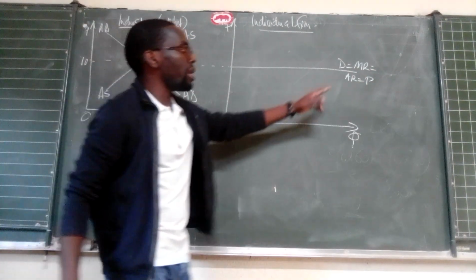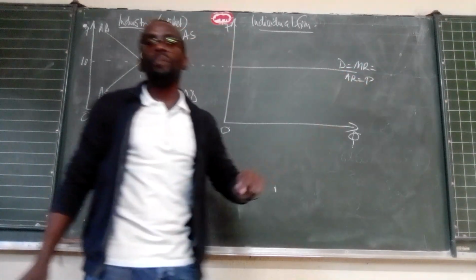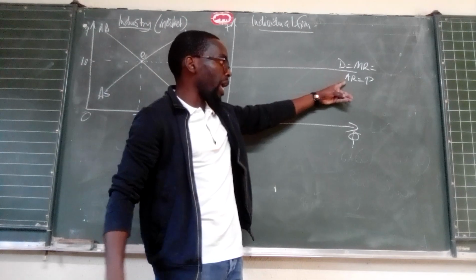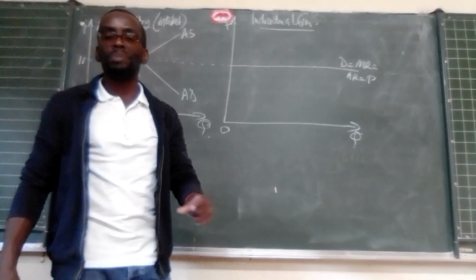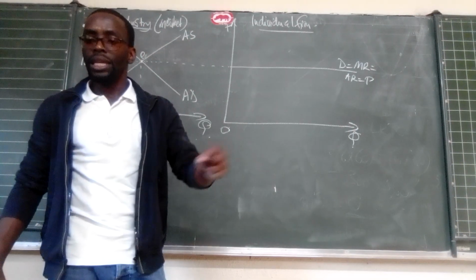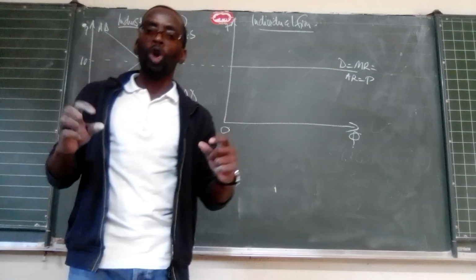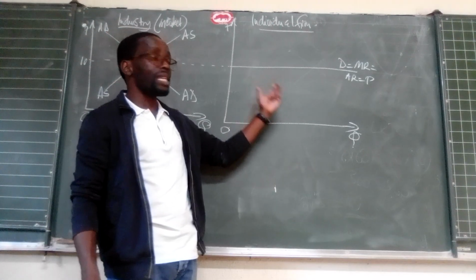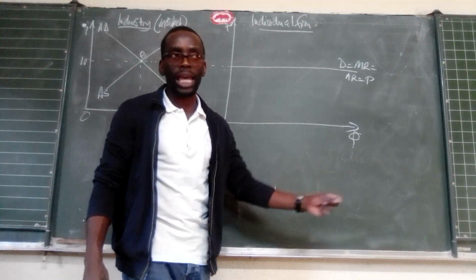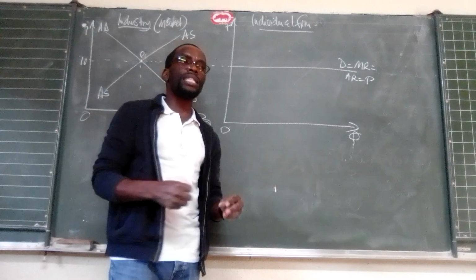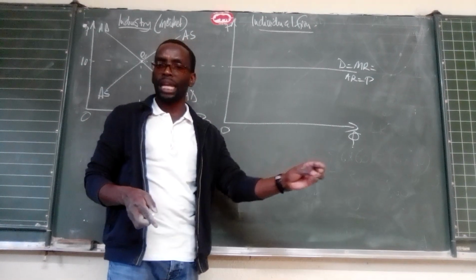Because we have MR, we need to check where our MC is, and because we have AR, we need to establish where our AC is. Recall that a loss is a situation where the average cost is greater than the average revenue.